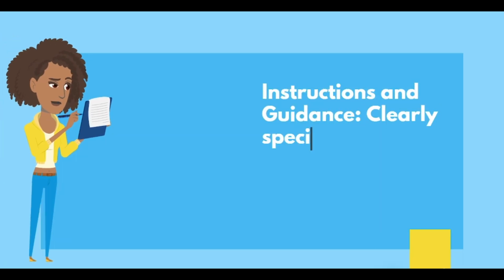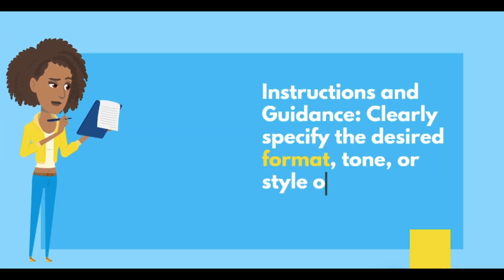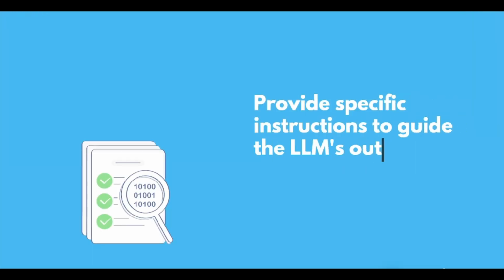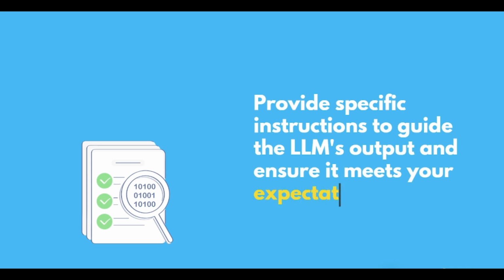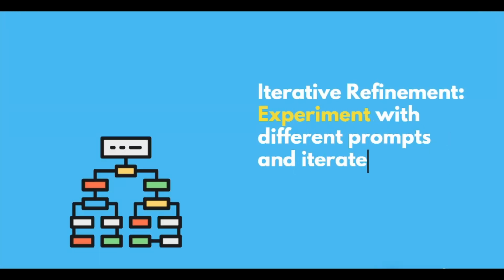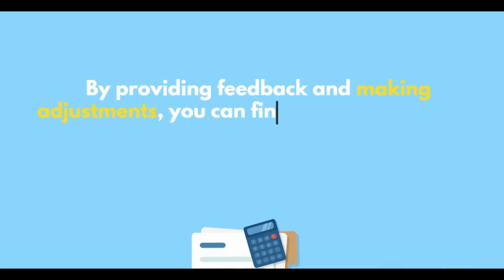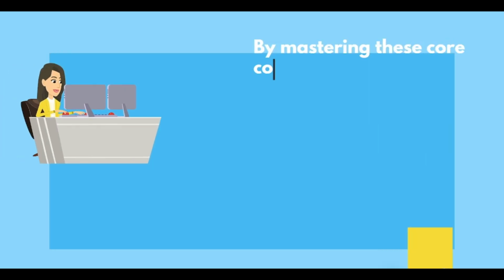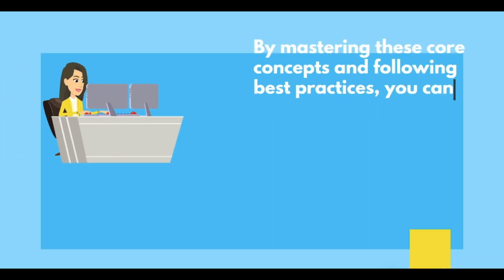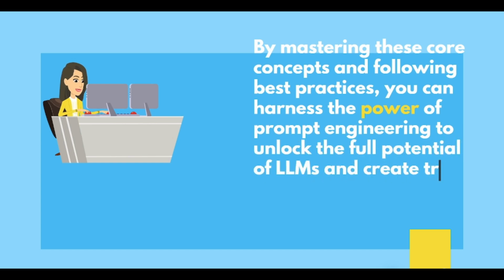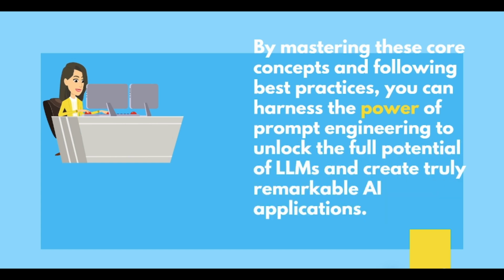Instructions and guidance. Clearly specify the desired format, tone, or style of the response. Provide specific instructions to guide the LLM's output and ensure it meets your expectations. Iterative refinement. Experiment with different prompts and iterate on your approach. By providing feedback and making adjustments, you can fine-tune your prompts to achieve optimal results. By mastering these core concepts and following best practices, you can harness the power of prompt engineering to unlock the full potential of LLMs and create truly remarkable AI applications.